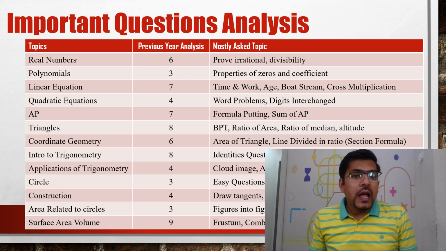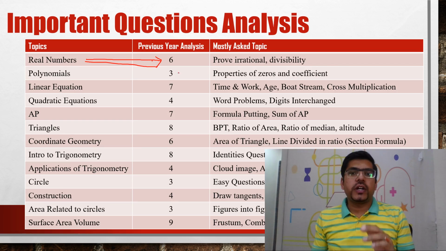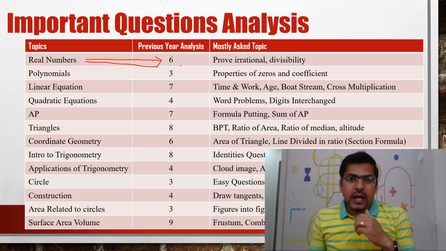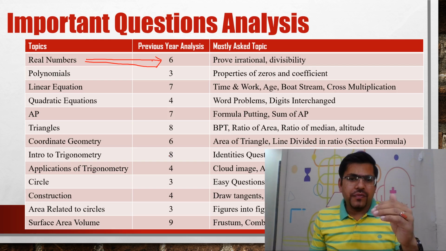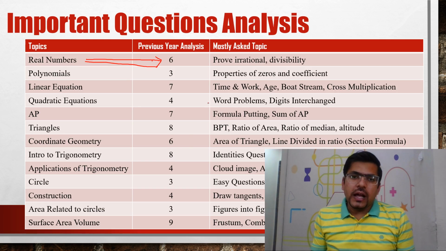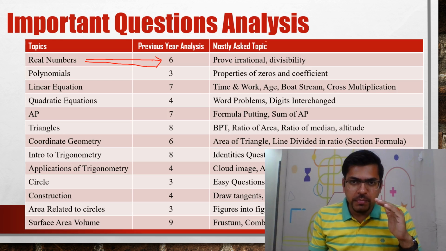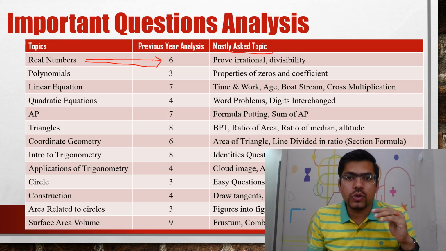Now see, in real numbers, for the previous year, with that I mean 2018, a 6 marks question has been asked. And I have written the previous year analysis of how many questions have been asked. I have left a few of the topics also, and so these are the marks it had. What was important for you is the most asked topics.